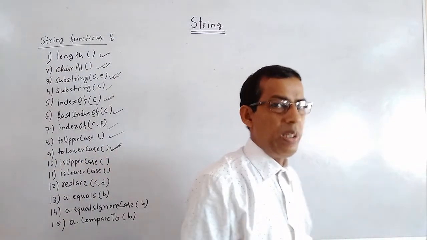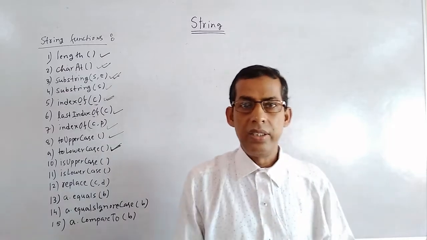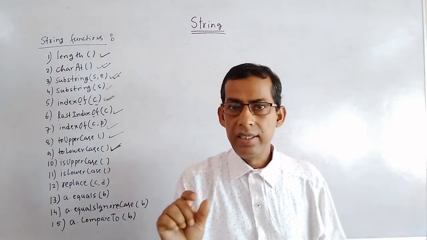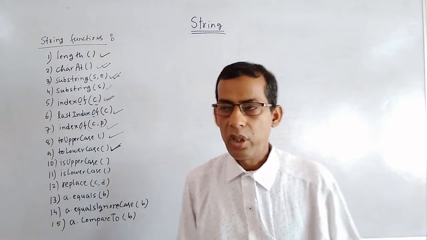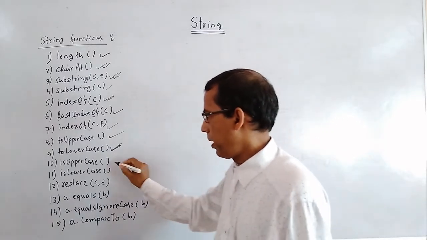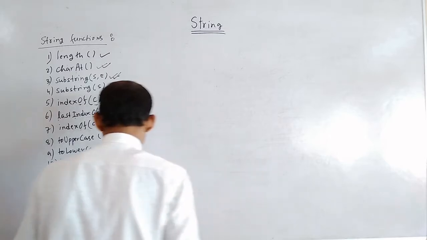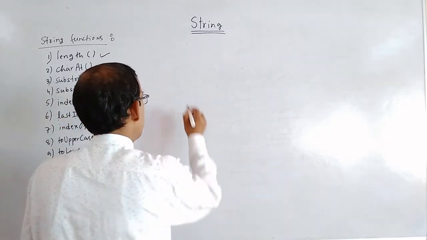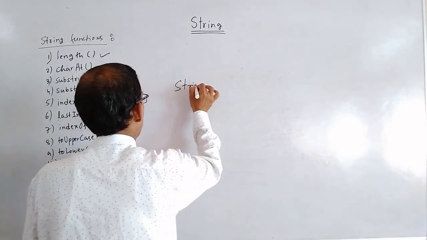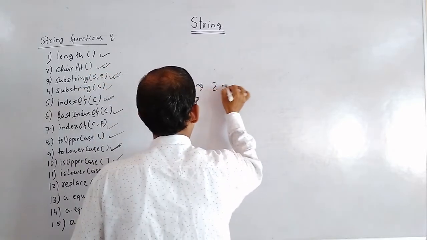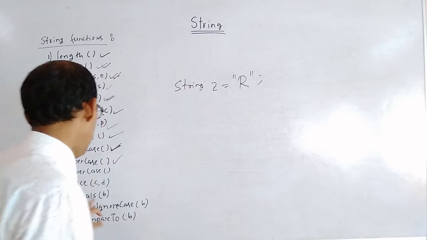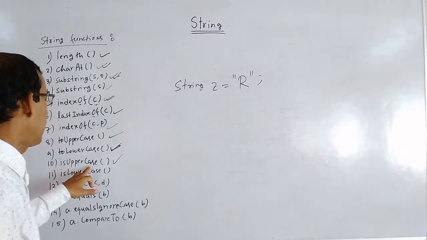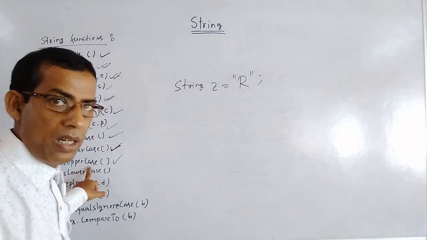Wherever you see the word is before any function, that means that function is checking something. Okay. So first we'll see isUpperCase. Suppose I have declared a string like this, string Z equals to capital R. Now we can use isUpperCase to check whether it is in capital or in small.